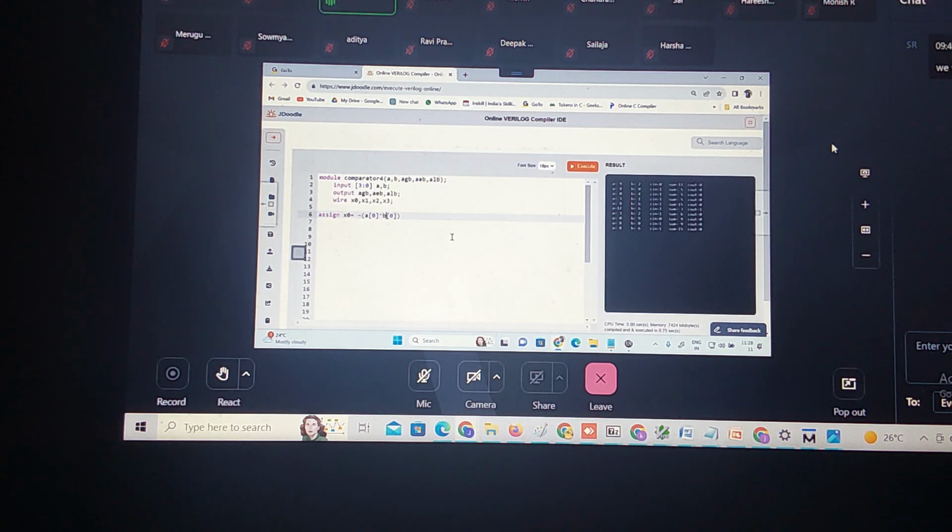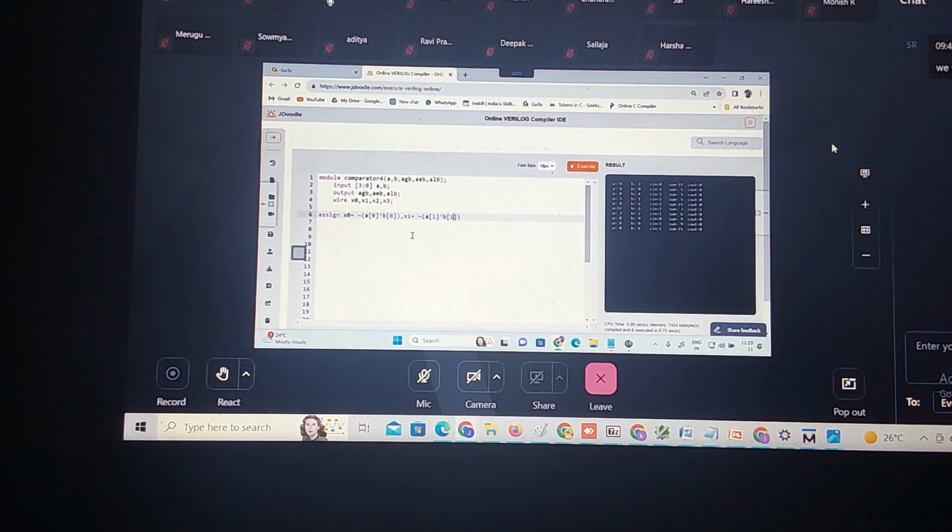For this I'm taking x0, then I'm taking the complement. A0 XOR B0, with the twiddle symbol. This is nothing but the XNOR operation. Now I should do it for x1. What is x1 equal to?